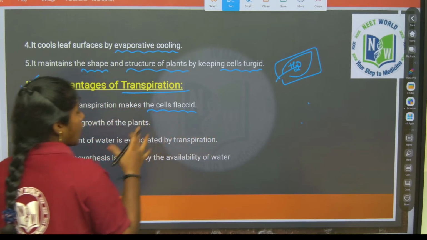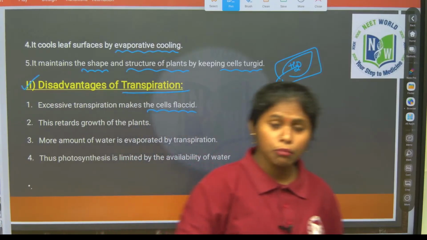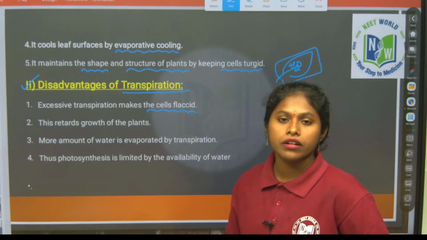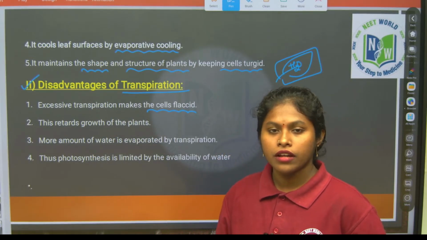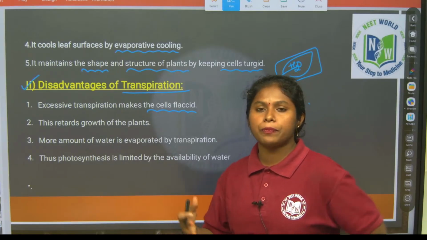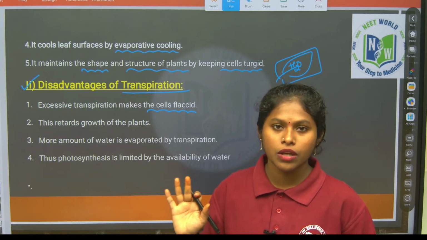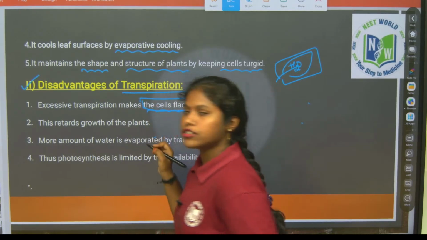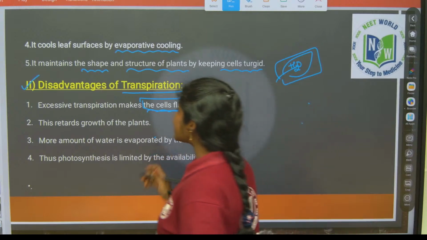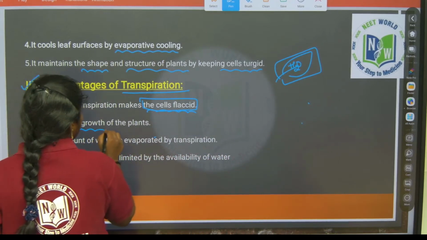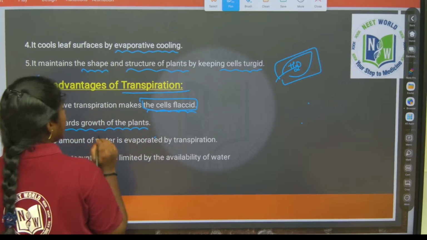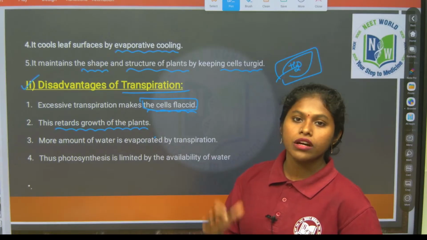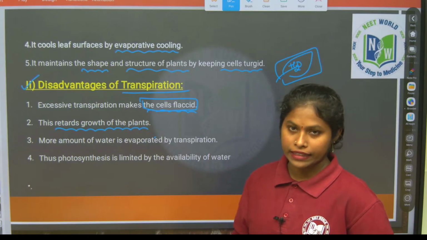If the transpiration rate is excessive, water is leaving the leaf as water vapor, which means the leaves are losing water. That leads to the cells becoming flaccid, which retards the growth of the plants, because one of the most important elements for the plant is water. So when this happens, it reduces the growth of the plant.